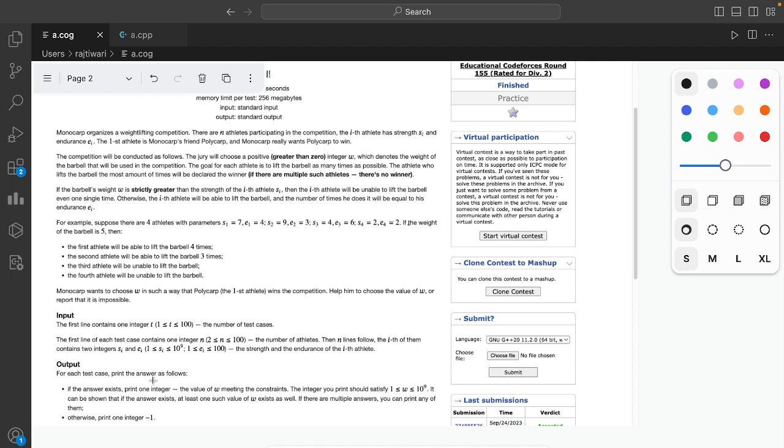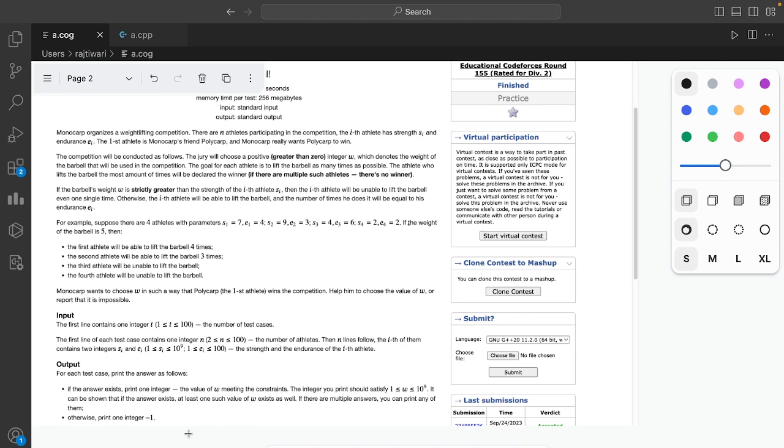Then you have to output a single integer, the W for which you can make Polycarp the winner, and if there are no possible ways, then you have to print -1.